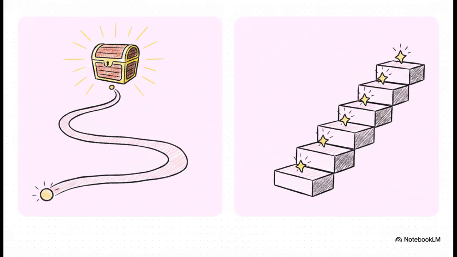DAPO is optimized for single-turn scenarios where you only get an outcome reward at the very end, like a long chain-of-thought math problem. GGPO, on the other hand, is built for multi-turn agents. Like when an agent is browsing the web over many steps and the rewards are super sparse. GGPO handles this by assigning credit step by step, helping the agent learn exactly which specific actions were actually useful along the way.